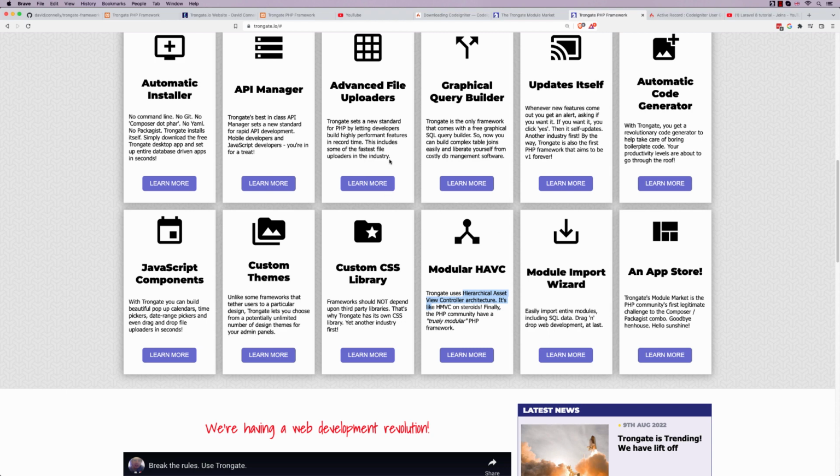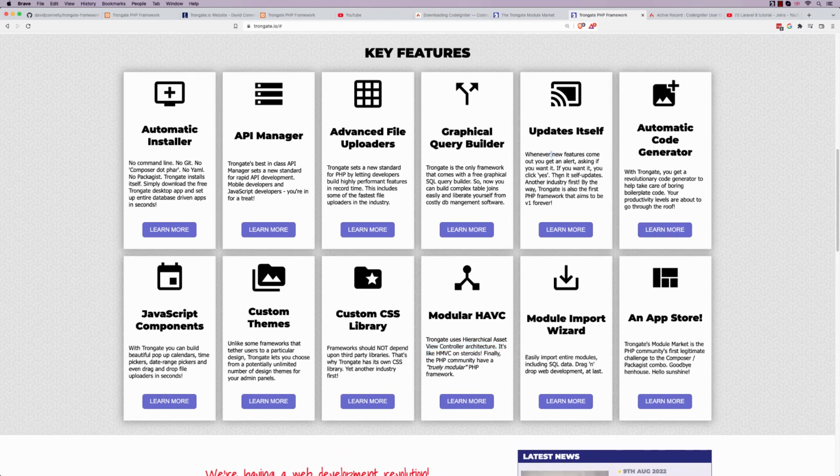I think the update mechanism is an innovation. So the main workings of the Trongate framework are contained within a folder called Engine. And when you use the desktop app, it reads the license number, and if there's any updates, you get given a choice. Do you want to update? Do you not want to update? Or do you want to read more? That particular mechanism, I don't think you'll find anywhere.